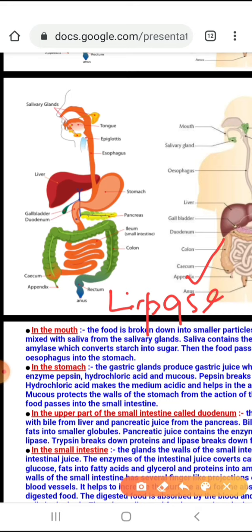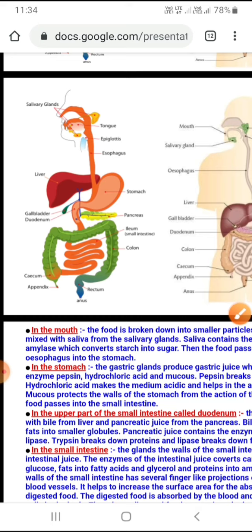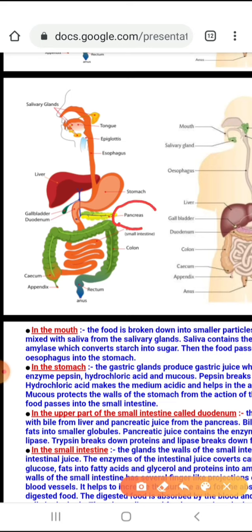So what will happen? This will help to neutralize the acidity, because these are quite basic in nature, alkaline in nature, so they will neutralize the acidic component of the food, and as a result the food becomes neutralized. See, you are again studying acid-base reactions here, the reaction between acid and base or alkali. So the pancreas provides an alkaline medium and it neutralizes the acidic effect. So the pancreas has a very important role here.